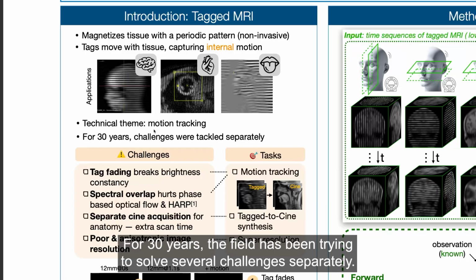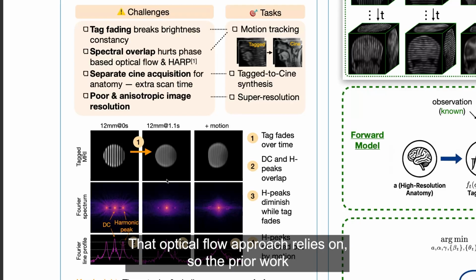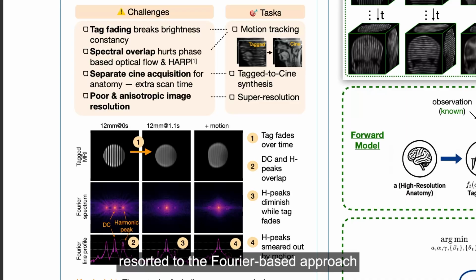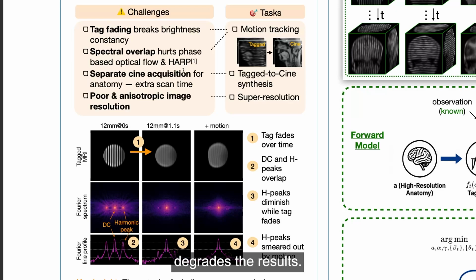For 30 years, the field has been trying to solve several challenges separately. The tag pattern fades over time, which breaks the brightness constancy that optical flow approaches rely on. So the prior work resorted to Fourier-based approaches, like HARP and phase-based optical flow, but the spectral overlap between the anatomy and the tag pattern degrades the results.